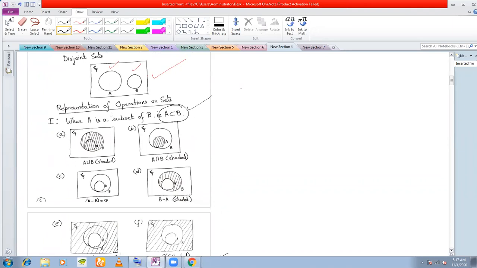The question can be written in this way: for the first one, 1A, if A is a subset of B, then represent A union B with the help of a Venn diagram. That is what your question will look like, and say this will carry 2 marks.